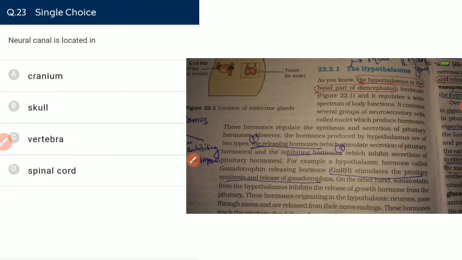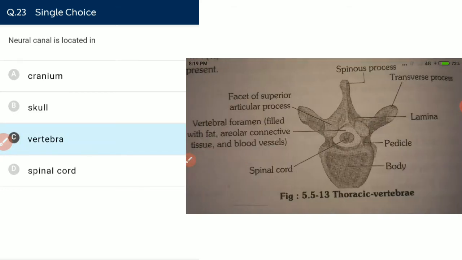Next. Moving to the next part, the neural canal is located in the vertebra, mainly the thoracic vertebra. The neural canal contains the spinal cord. It is located in the vertebra. This is the neural canal which contains the spinal cord.